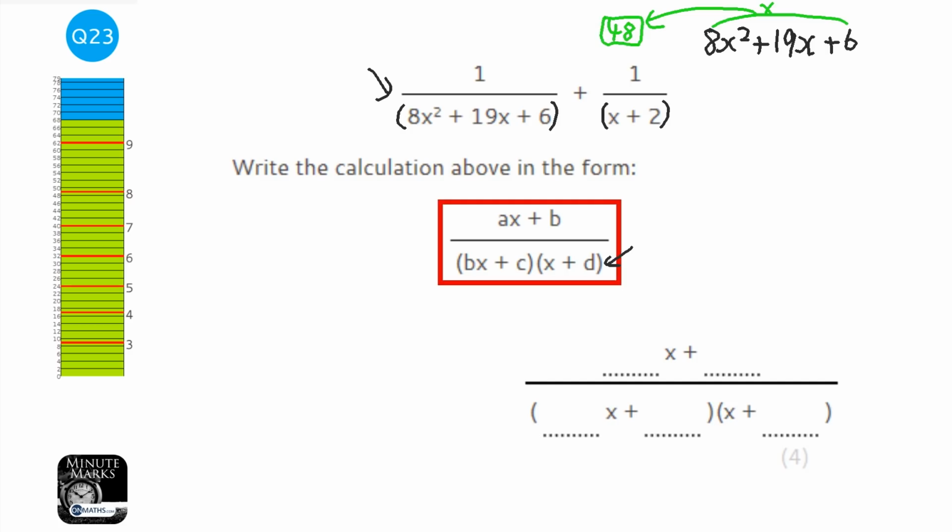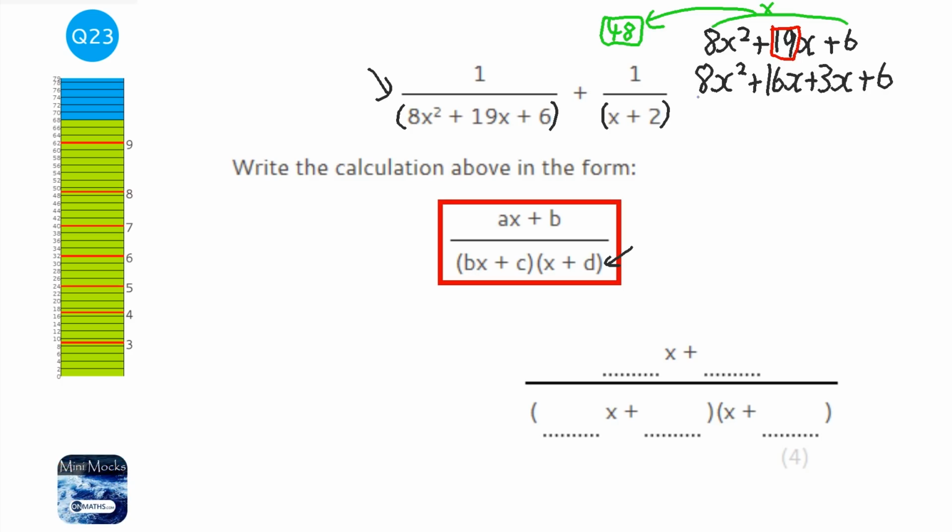And then I've got to find a factor pair of 48 that adds together to make the coefficient of the x. So 2 and 24 won't work, 3 and 16. So then I rewrite the 19x as 16 and 3, or 3 and 16, doesn't matter. You get the same answer eventually either way.